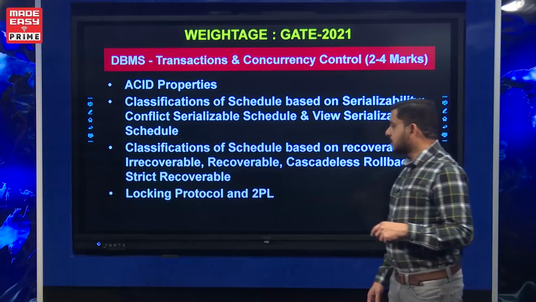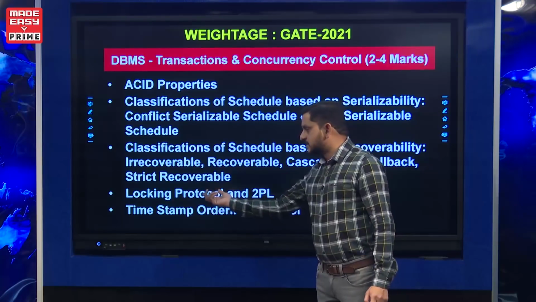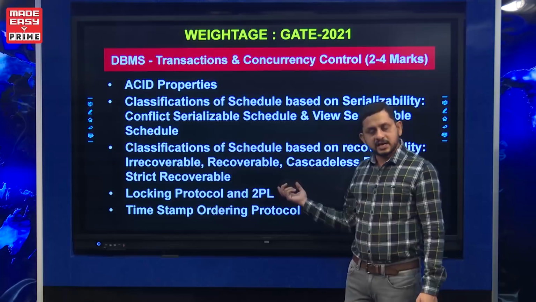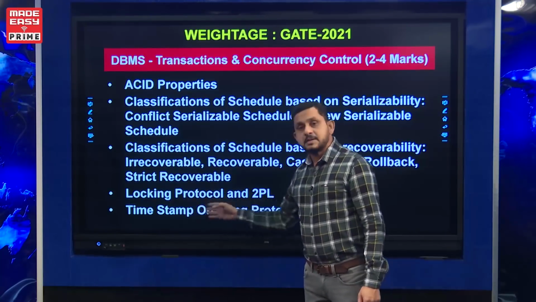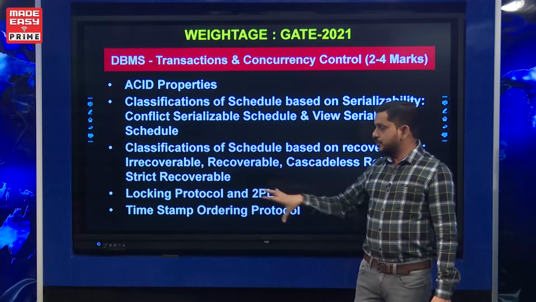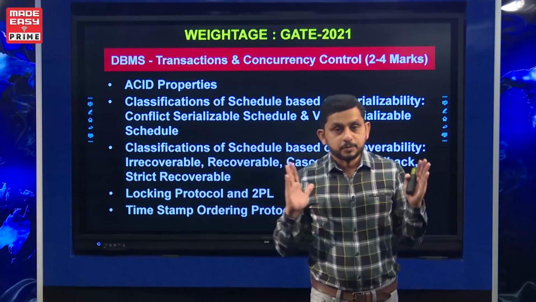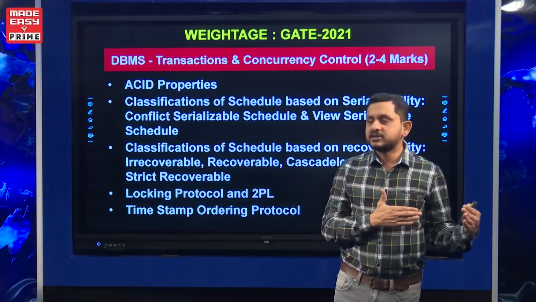And the concurrency control protocols: one is locking protocol including 2PL, strict 2PL, rigorous 2PL, conservative 2PL, etc., and the other is timestamp ordering protocol. We are going to discuss in detail how to handle the protocols and what are the possibilities of questions from protocols in MedEasy live classes.